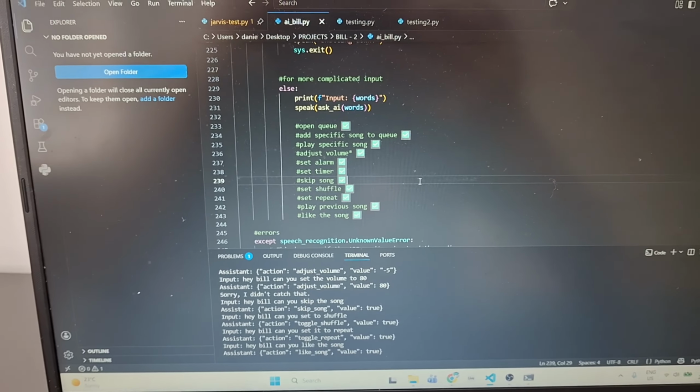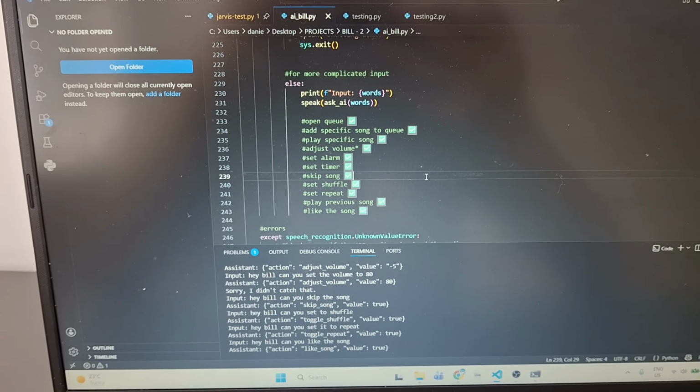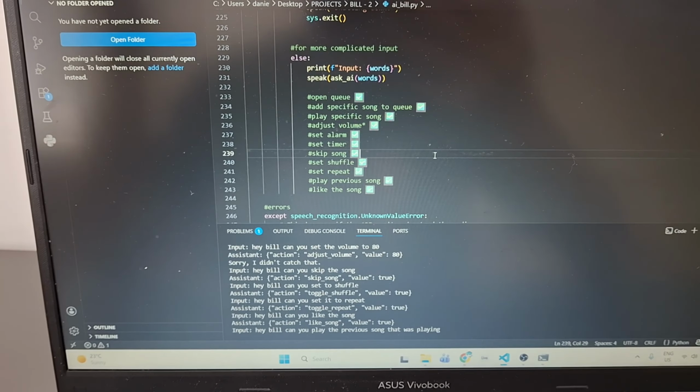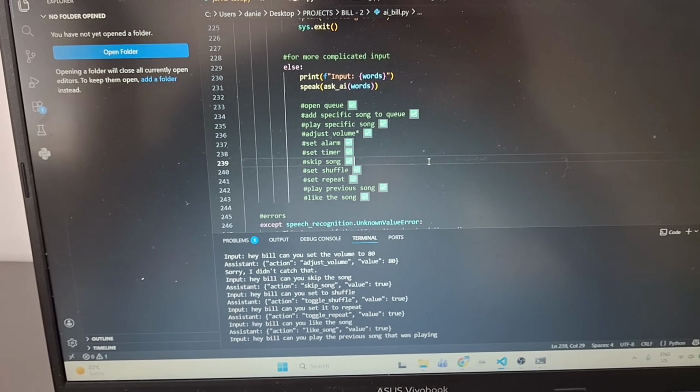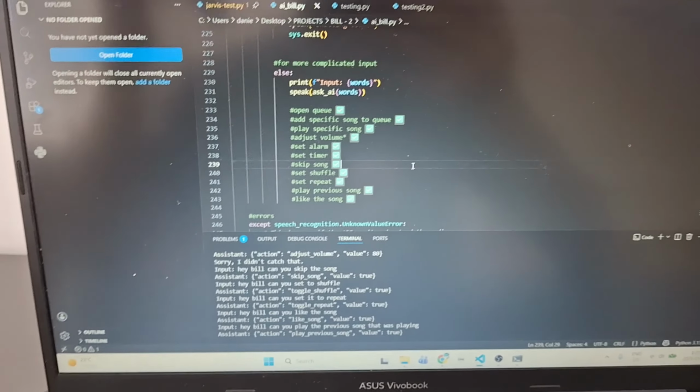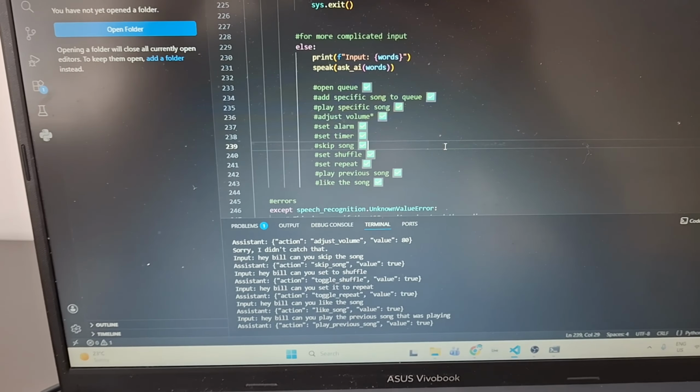Hey Bill, can you play the previous song that was playing? Just adding some extra words to make sure it actually works. Action: play_previous_song. Awesome. Okay, now just the alarm and timer left. Value: true.